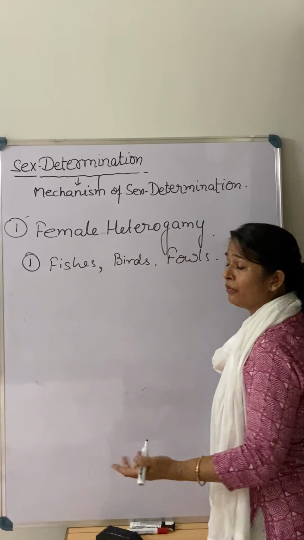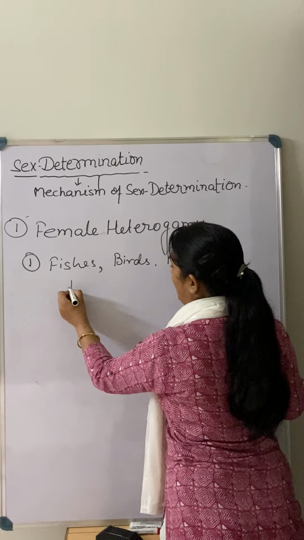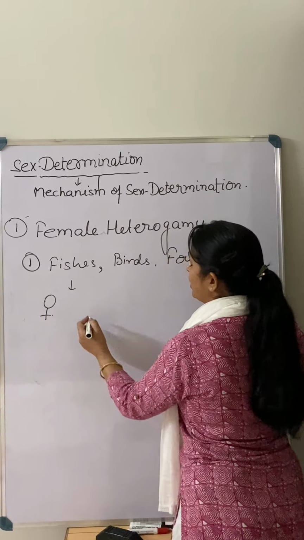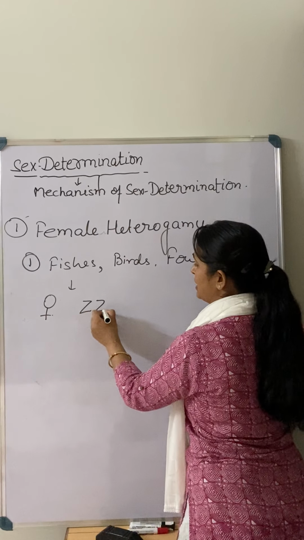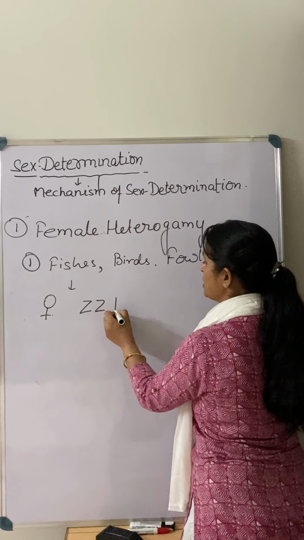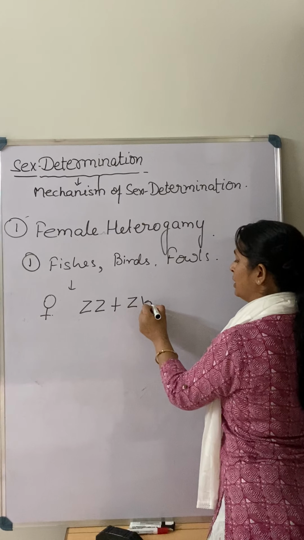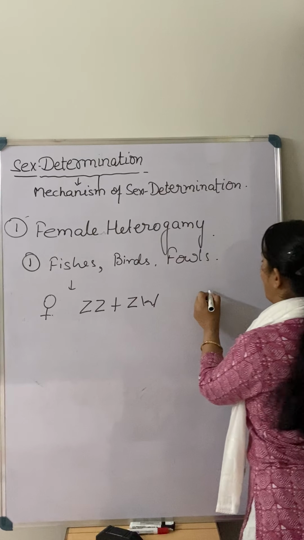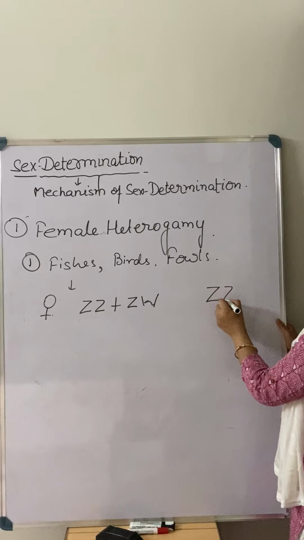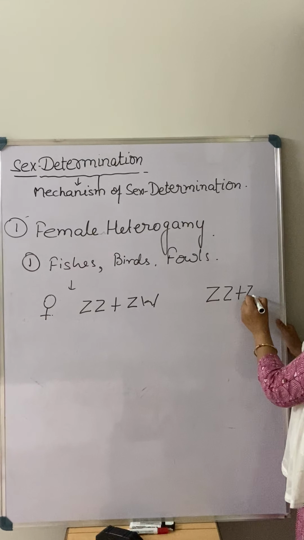Now again I am going to give a different symbol in the case of female. In the case of female, what is there? They have, for example, AA for the autosomes and ZW for the allosome chromosomes. And the male is having what? AA plus ZZ.